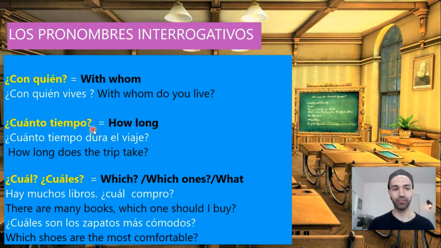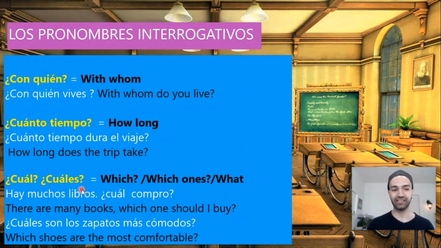¿Cuánto tiempo? It means how long. Remember, ¿cuánto cuesta? How much does it cost? ¿Cuánto tiempo? How long. For example, ¿cuánto tiempo dura el viaje? How long does the trip take? Or how long does the travel take? ¿Cuánto tiempo? How long.